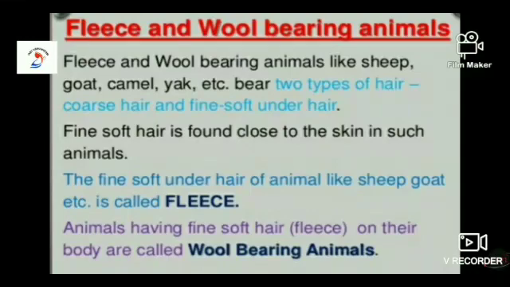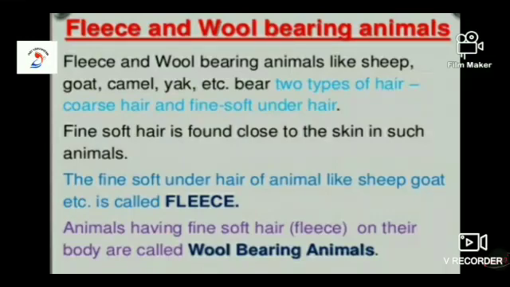Fleece and wool-bearing animals like sheep, goat, camel, yak, etc. bear two types of hair: coarse hair and fine soft under hair. Fine soft hair is found close to the skin in such animals. The fine soft under hair of animals like sheep, goat, etc. is called fleece. Animals having fine soft hair, otherwise called fleece, on their body are called wool-bearing animals.